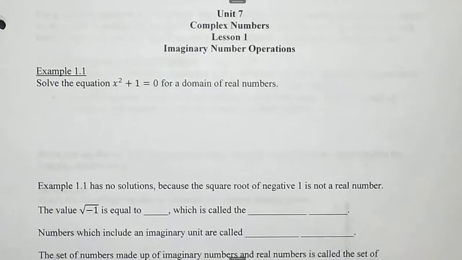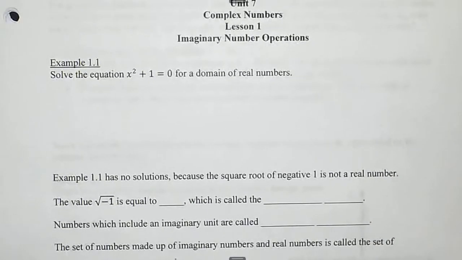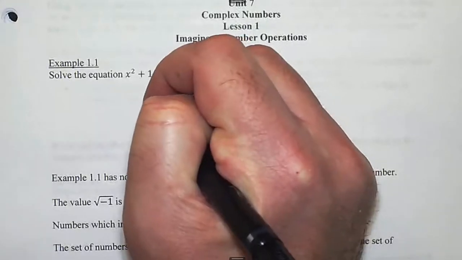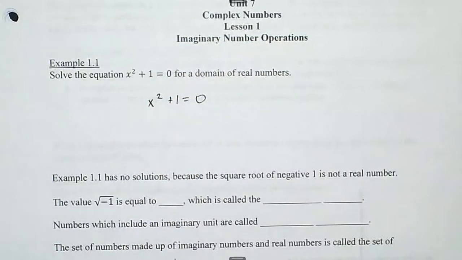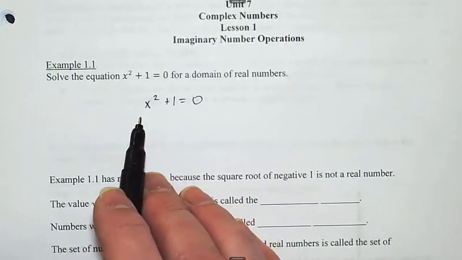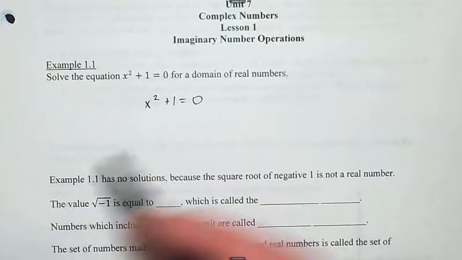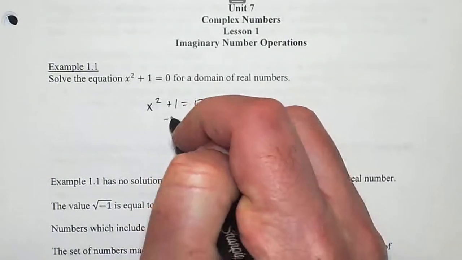So let's start with a problem from the previous units. It says solve this equation, x squared plus 1 equals 0 for a domain of real numbers. So I'm going to solve this equation. When I try and solve it, I cannot factor it because that's not a minus. If I had x squared minus 1, that'd be a difference of two squares, but we don't have a difference of two squares. So I'll use square roots.